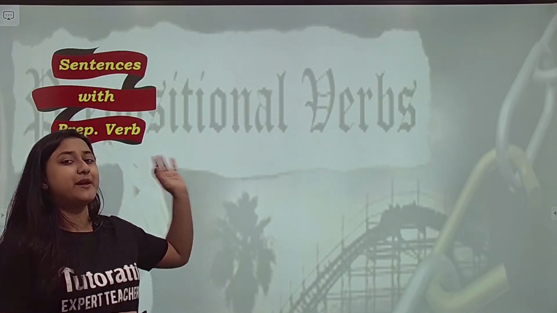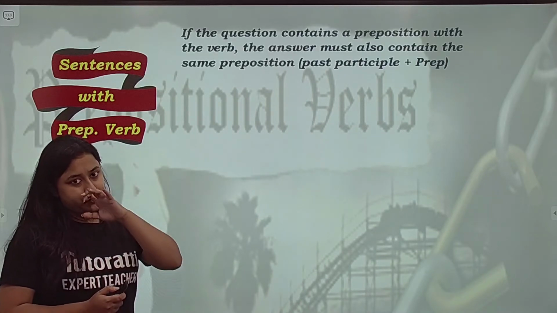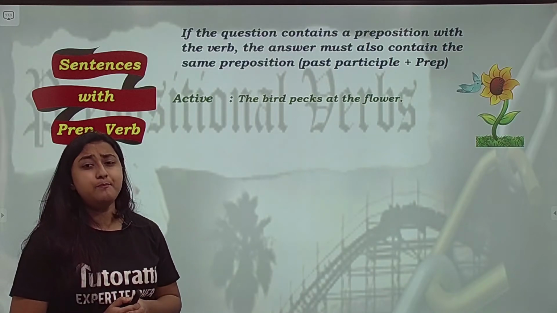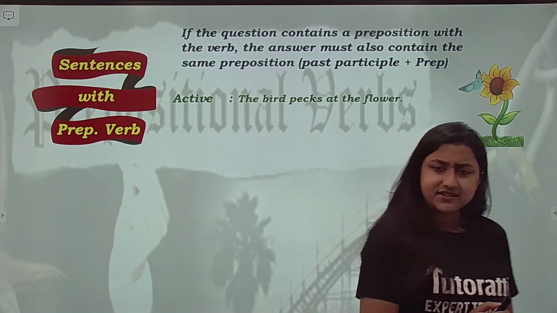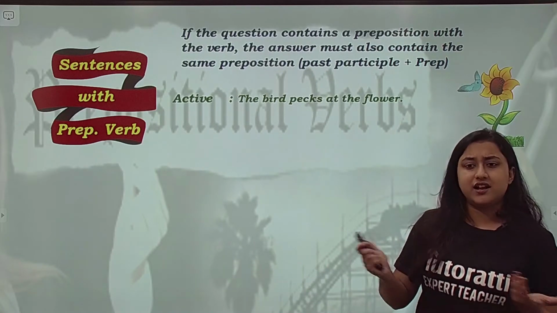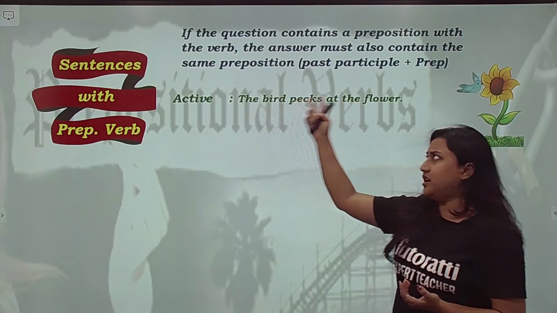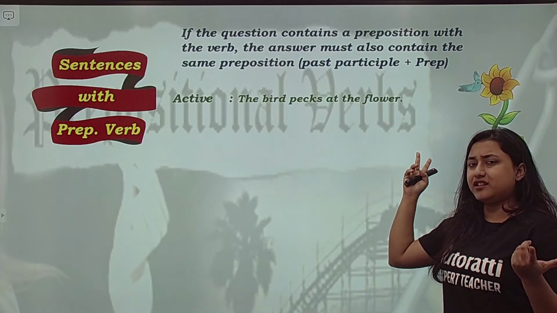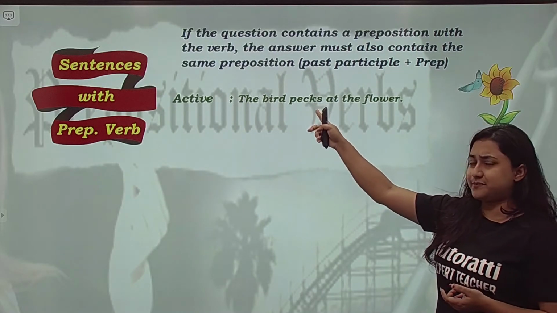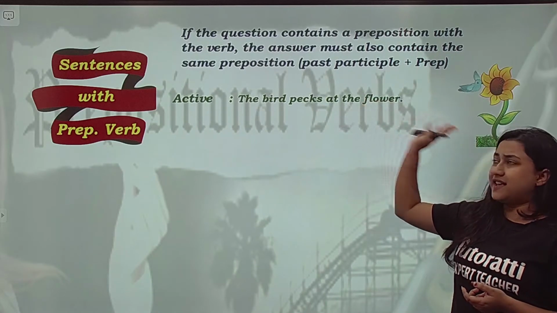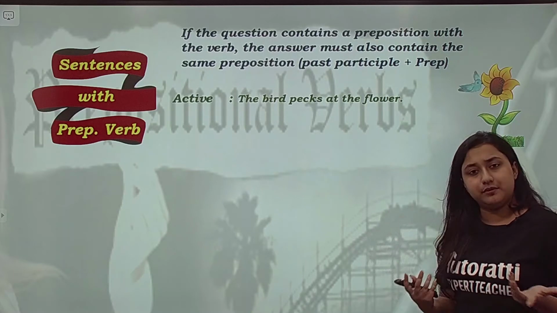Now what are prepositional verbs? Prep verbs हम किसको बोलते हैं? So let's look at it with an example. The bird pecks at the flower. Now you might think that this is just like any other sentence. इसका आंसर वही होगा. We'll swap the subject and the object. The flower को इधर लाएंगे. The bird will go this side. Add to be in the correct tense. Pecks present tense है. The flower is. Pecks का past participle pecked. Lastly we'll add by. The flower is pecked by the bird.